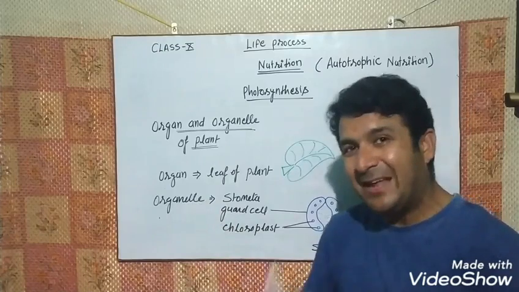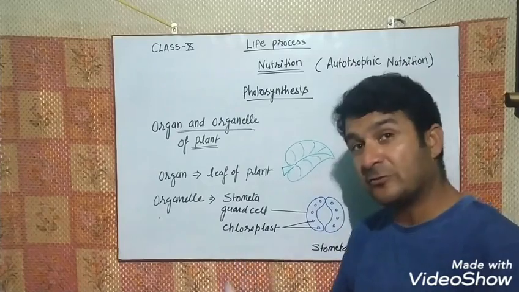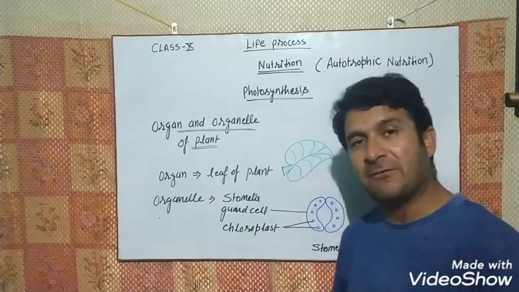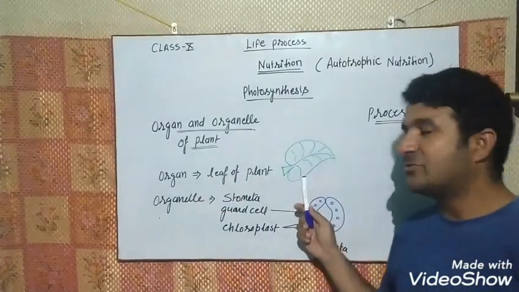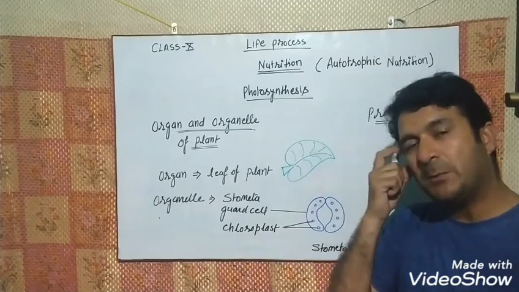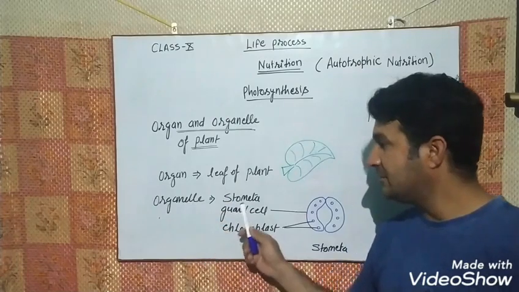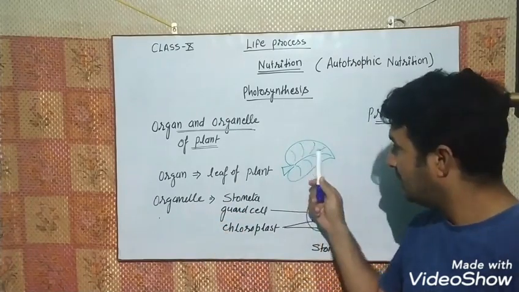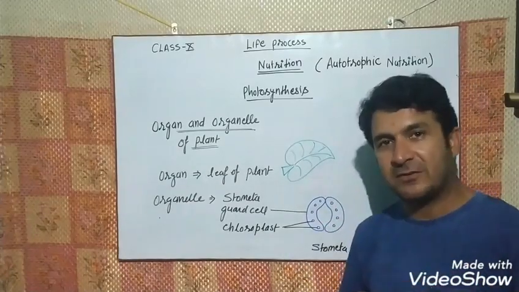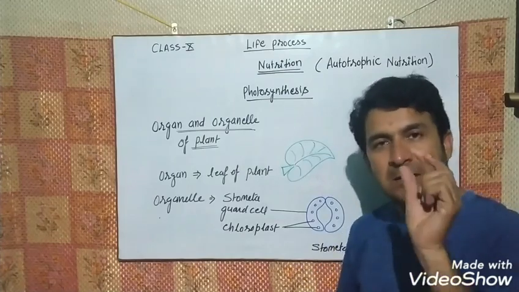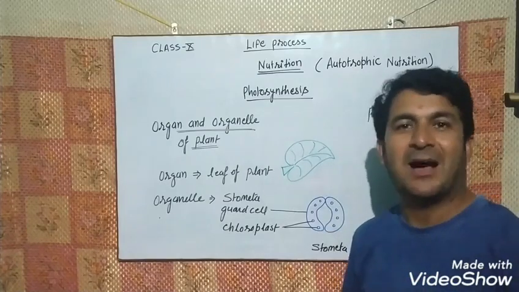The organ of the plant which takes part in photosynthesis, where does photosynthesis take place? In the leaf. The leaf is the organ of the plant. This is the structure of a leaf. You know, maximum plants have green leaves. And the organelle of the leaf is the stomata. Stomata are distributed on both surfaces of the leaf, the upper surface and the lower surface. Of course, on the upper surface the number of stomata is less, but on the lower surface the number of stomata is more.